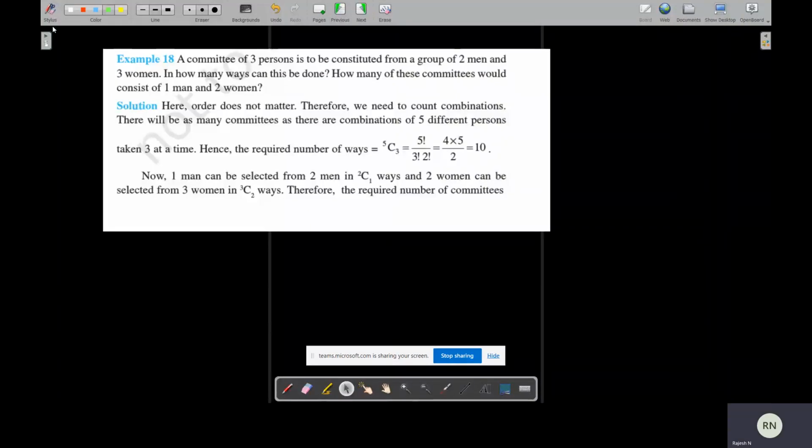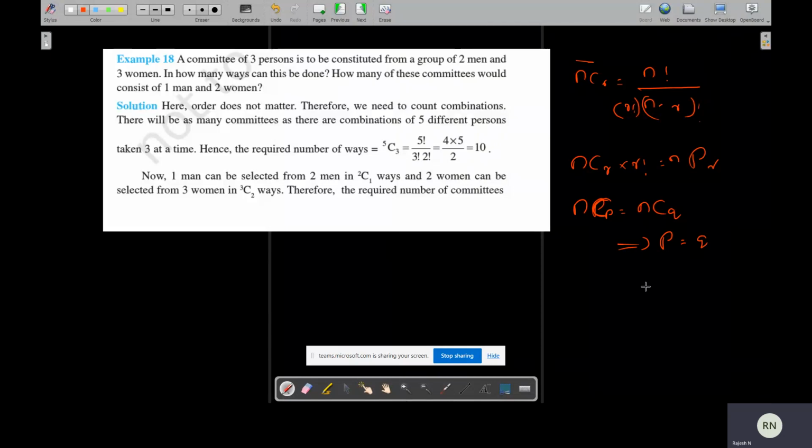So good morning. Yesterday we discussed a lot of properties of combination. What are the properties? nCr is equal to n factorial by r factorial into (n minus r) factorial. Similarly, nCr into r factorial is equal to what? nPr. Next one is nCp is equal to nCq implies p is equal to q or p plus q is equal to n.